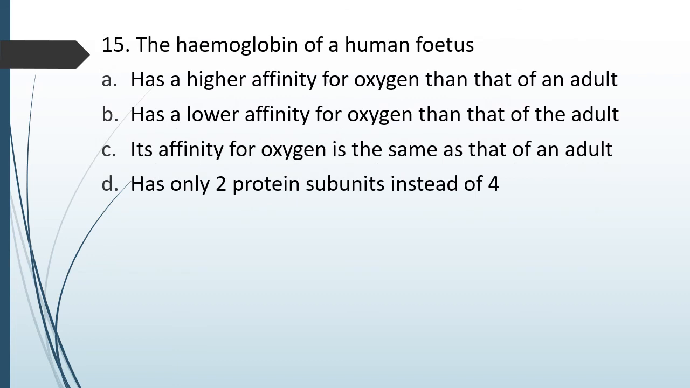Question number 74. The hemoglobin of human fetus: option A, has a higher affinity for oxygen than that of an adult; option B, has a lower affinity for oxygen than that of an adult; option C, its affinity for oxygen is same as that of an adult; or option D, has only 2 protein subunits instead of 4. The hemoglobin of a human fetus. The correct answer is option A. It has higher affinity for oxygen than that of an adult hemoglobin.